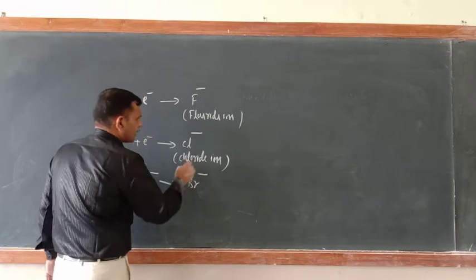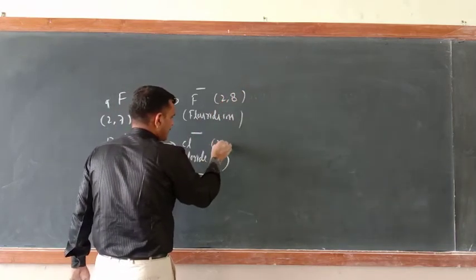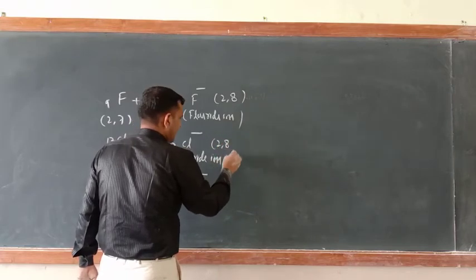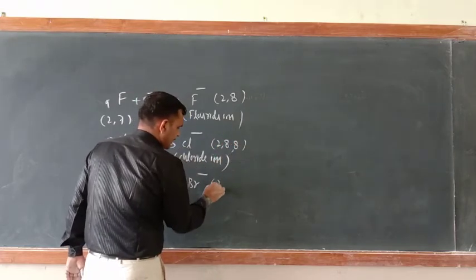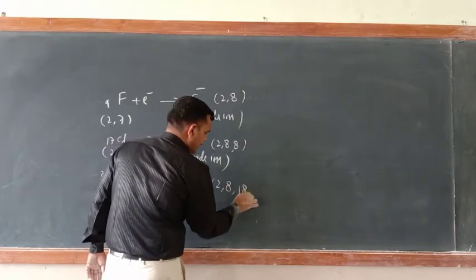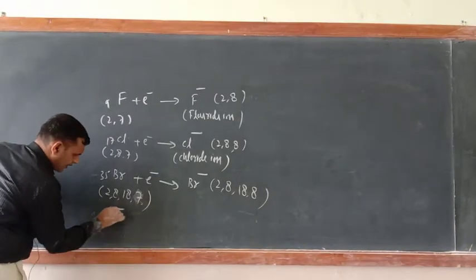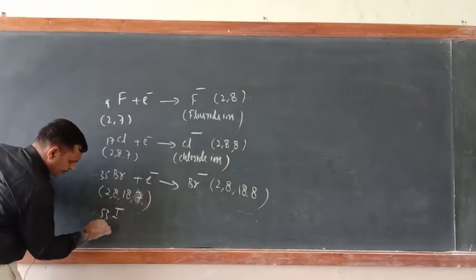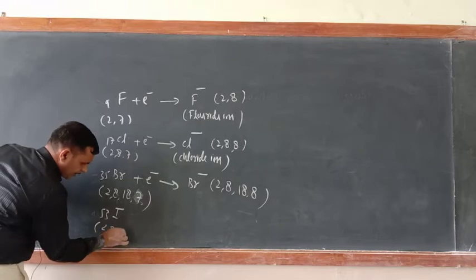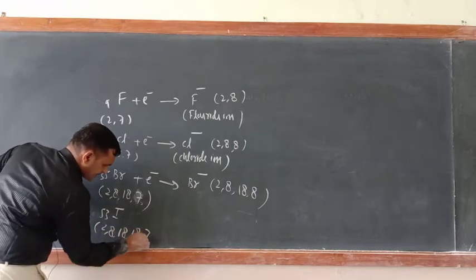Br negative, which is 2 8 18 8. The next one is I, 53, so 2 8 18 18 7.